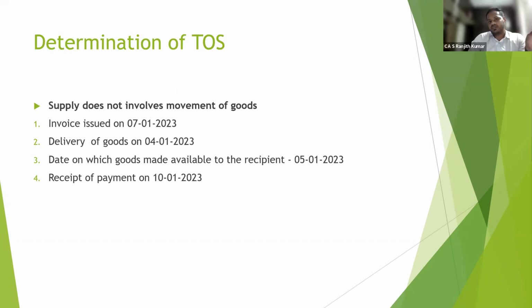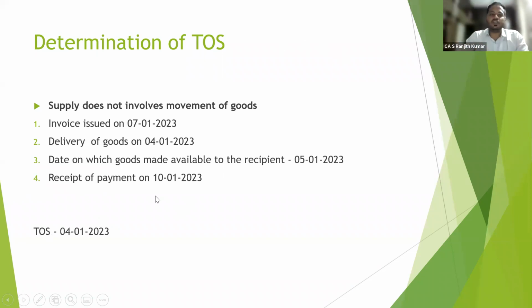Date of delivery of goods, date on which goods are made available to the recipient or date of invoice, whichever is earlier. While going through this, should we look at receipt? In this scenario, we need not look at it. Among these three, whichever is earlier is the 4th. So time of supply is 4th January 2023.